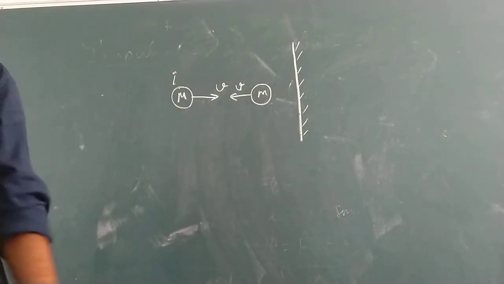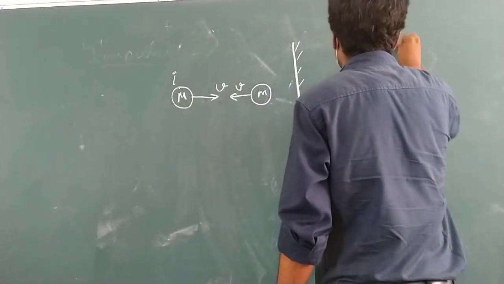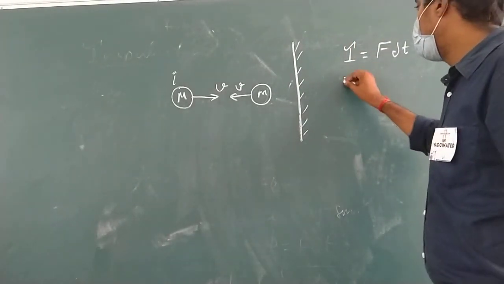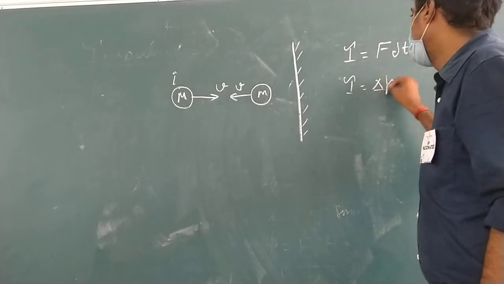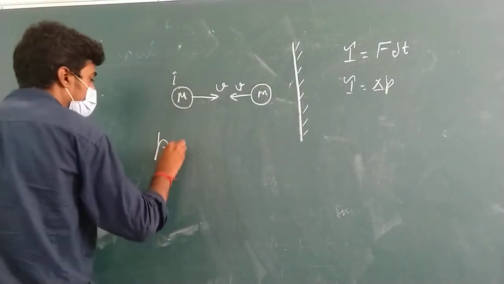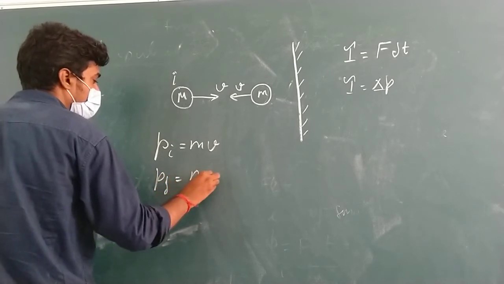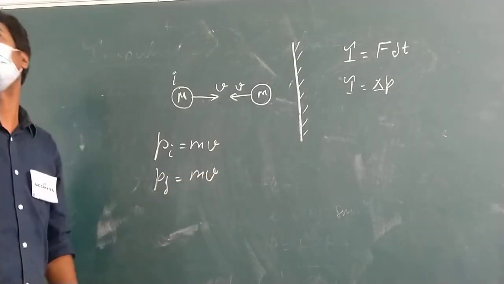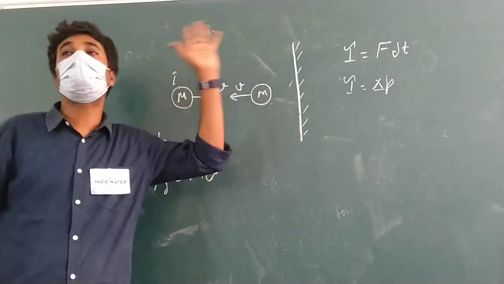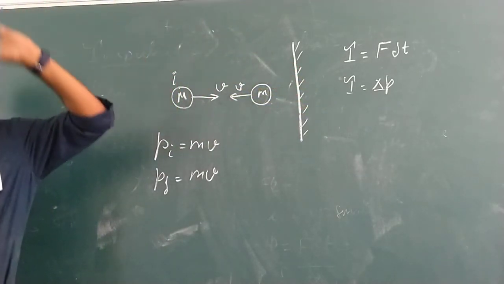So the problem is we have two formulas. Impulse formula we have I is equals to F dt, and also we have the formula I is equals to delta P. What is the initial momentum? P initial mv, and P final mv. This is the point where you are wrong. I have already told you, momentum is a vector quantity. And the direction of the momentum is same as direction of velocity.